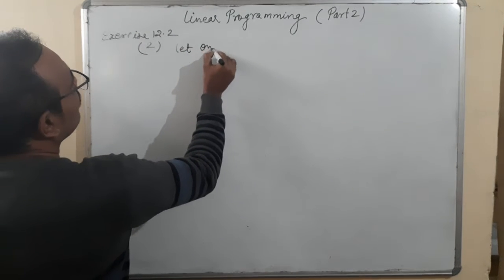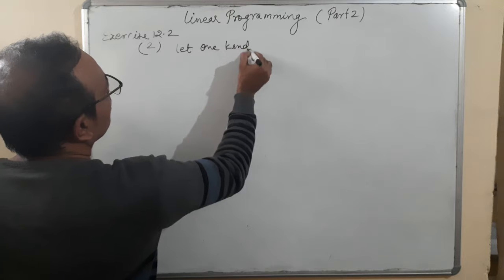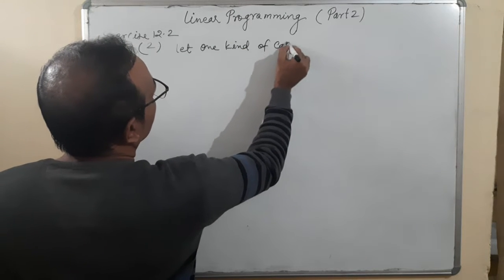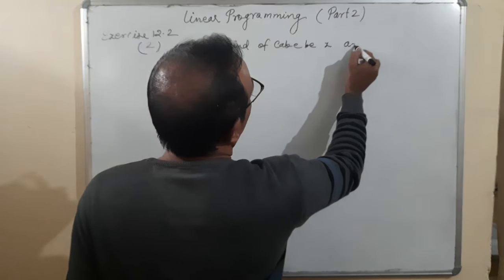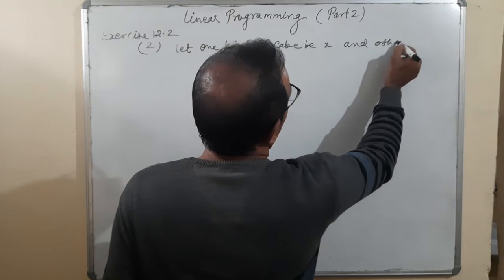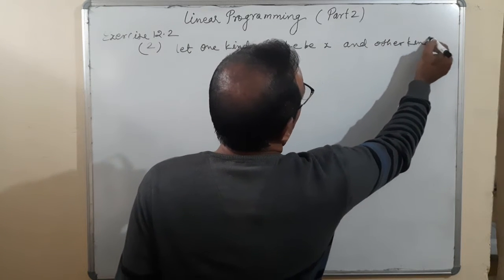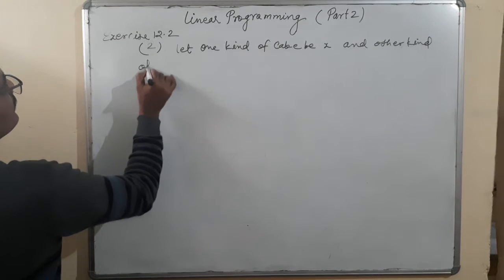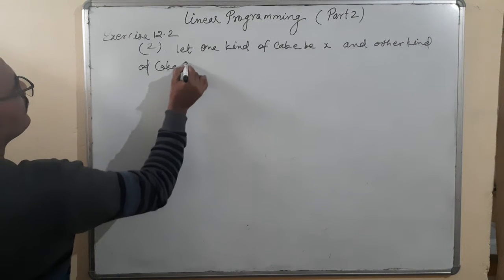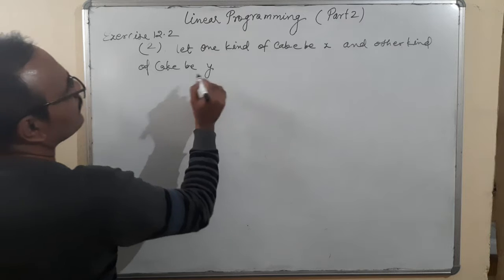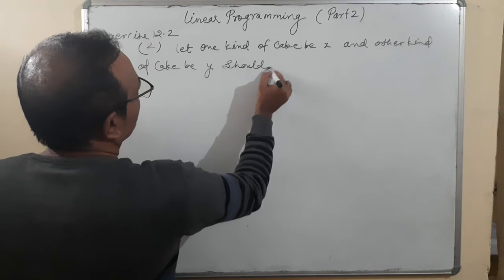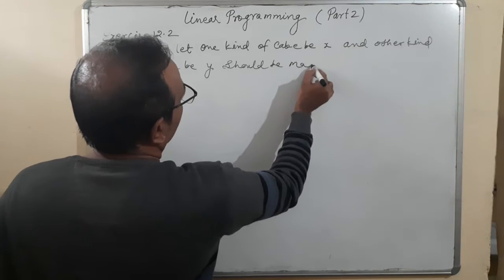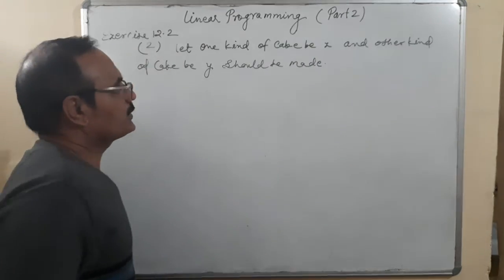Let one kind of cake be X and the other kind of cake be Y should be made. Got it?